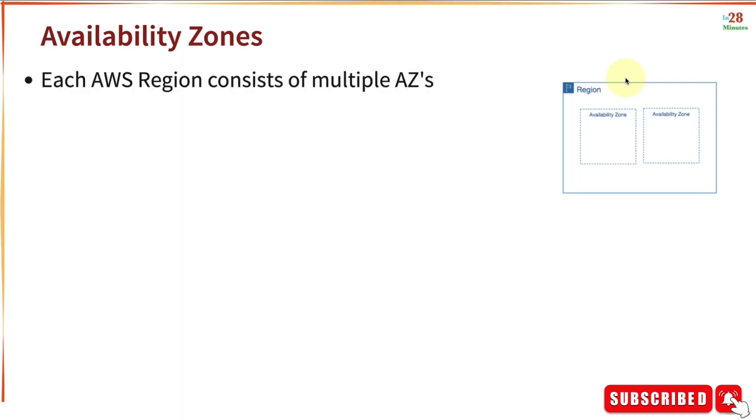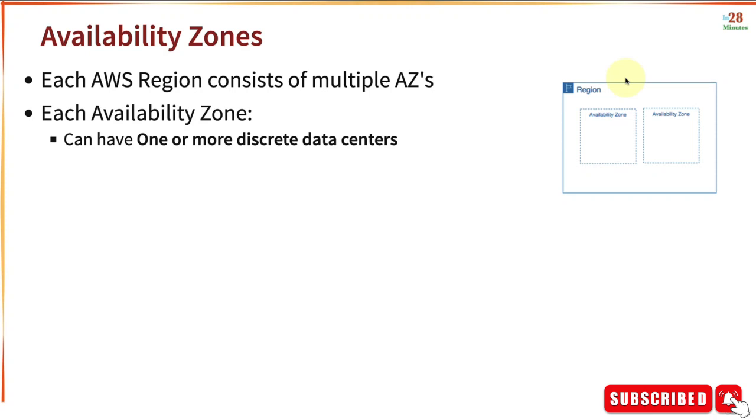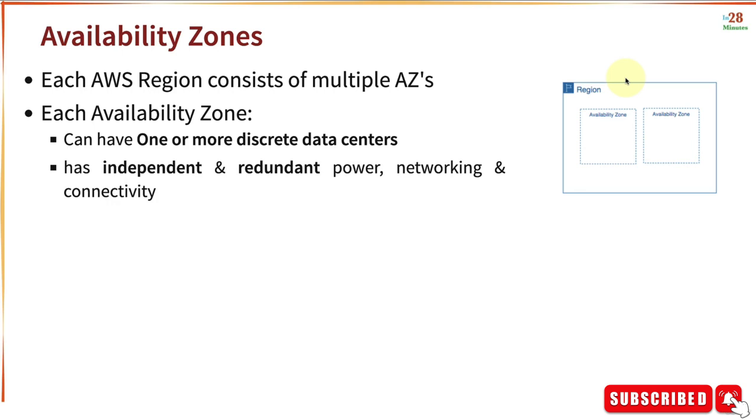Now the question is, what is the need for availability zones? How do you achieve high availability in the same region? That's where availability zones are really, really useful. AWS provides multiple availability zones in each of the regions. Each availability zone is nothing but a set of one or more discrete data centers. Each of the availability zones has independent and redundant power, networking, and connectivity. The chance that two availability zones simultaneously fail is very, very rare.